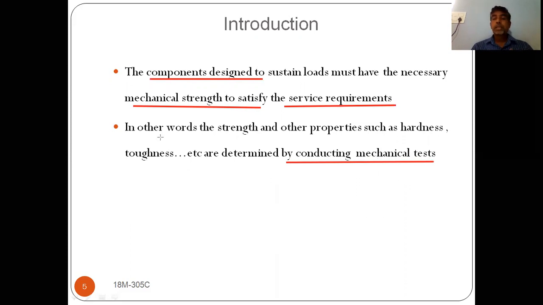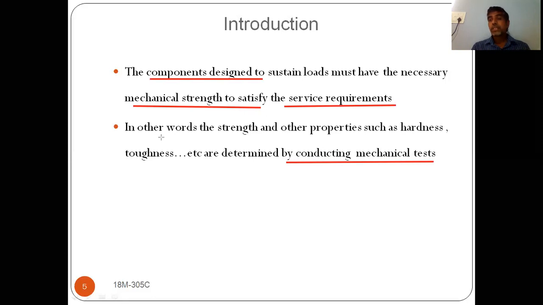I'm repeating once again: why do we have to perform testing on different materials? Because we are designing components such that they reach the service requirements of different applications.